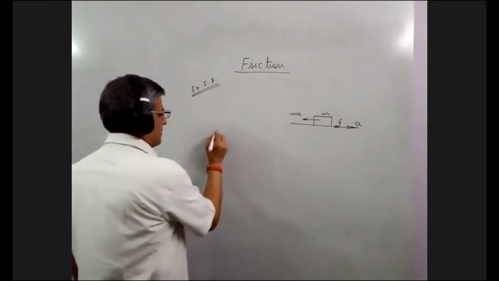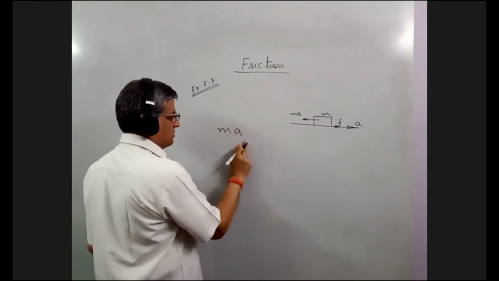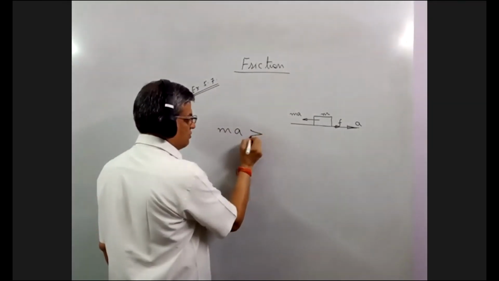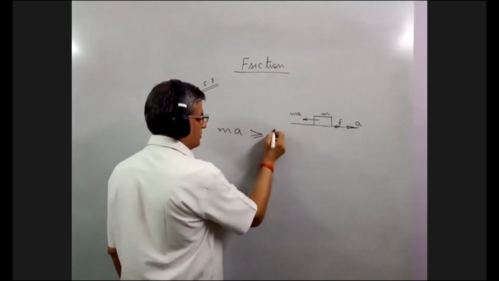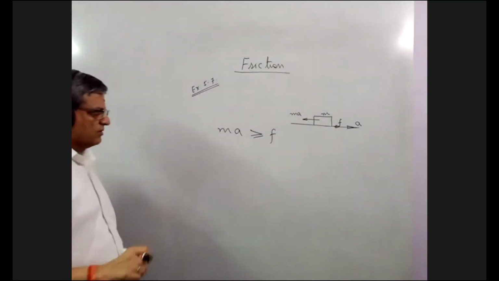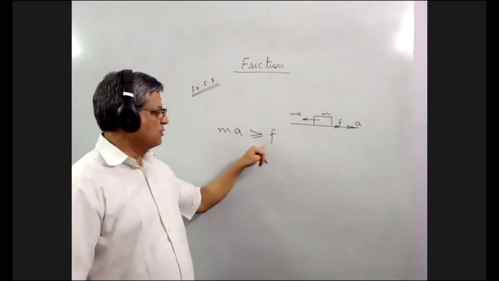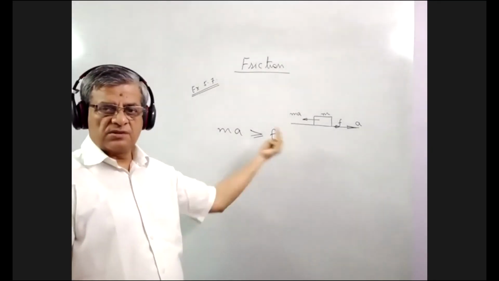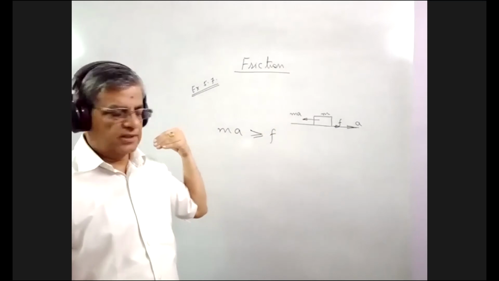So condition है whenever this mass into acceleration becomes more than equal to f, the box will start sliding in the backward direction.